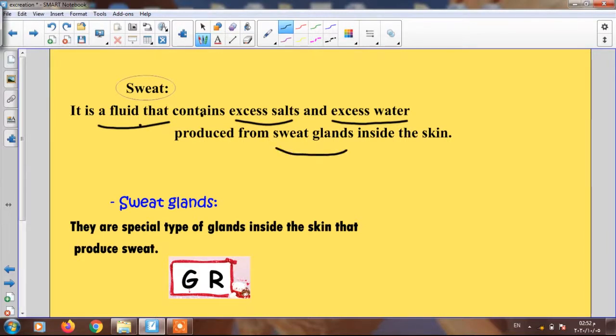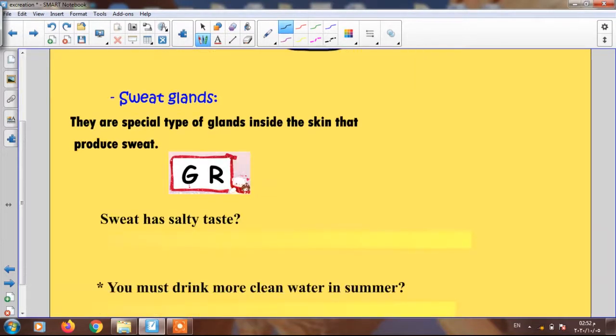From the sweat glands, small parts inside your skin, or under this layer, the skin. So what is the meaning of sweat glands? Sweat glands are a special type of glands inside your skin that produce the sweat.